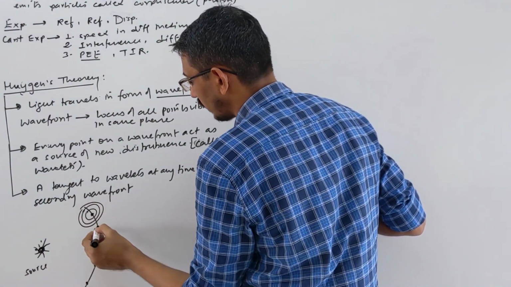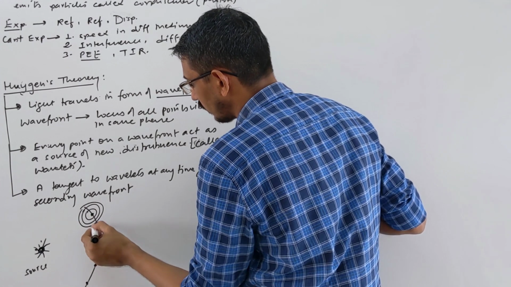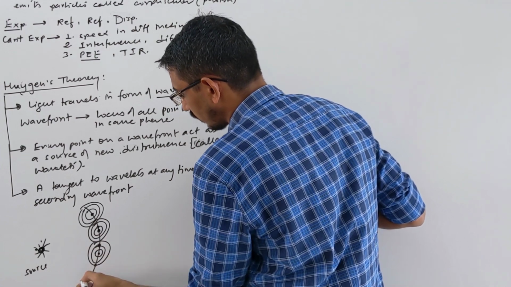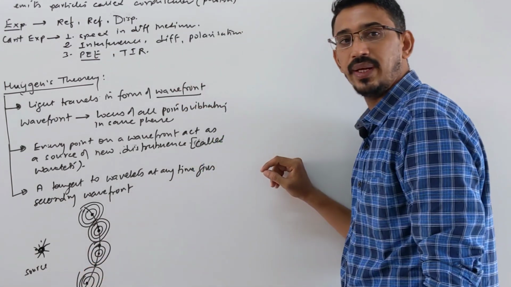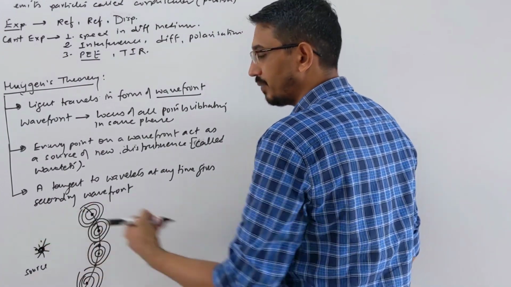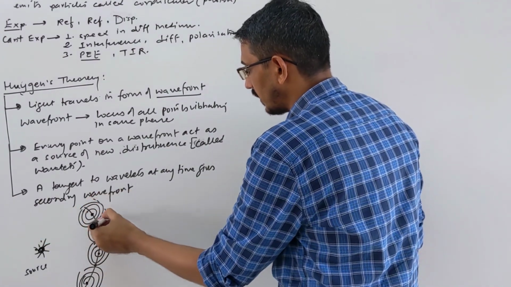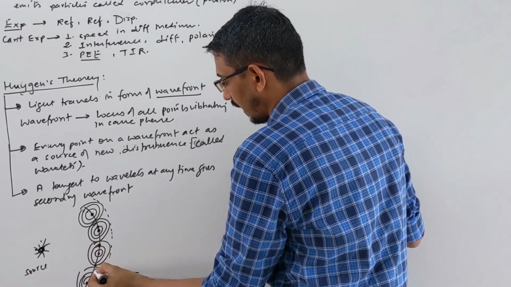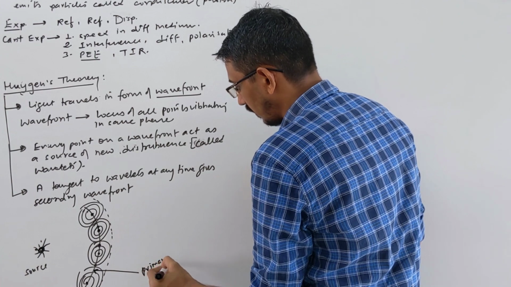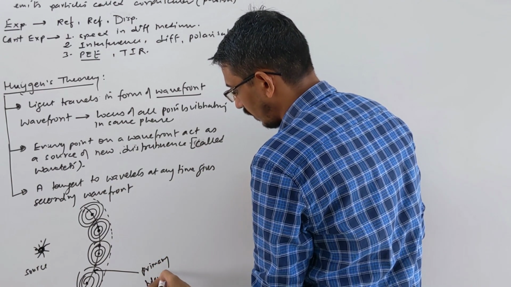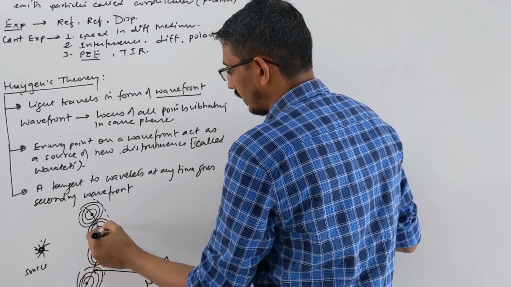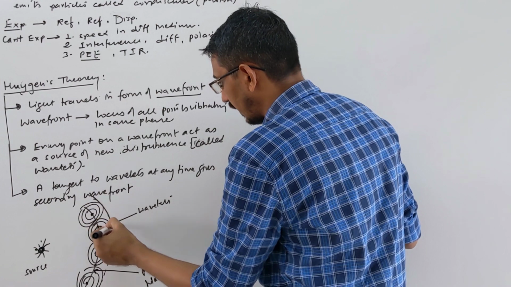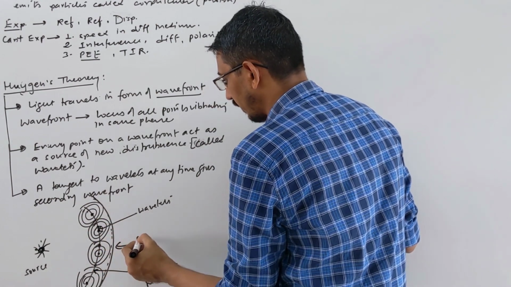Okay. These are the wavelets. If you draw a tangent to these wavelets like this, you will get this line, which is your primary wavefront. And these points are called wavelets. The tangent to them will be the secondary wavefront.